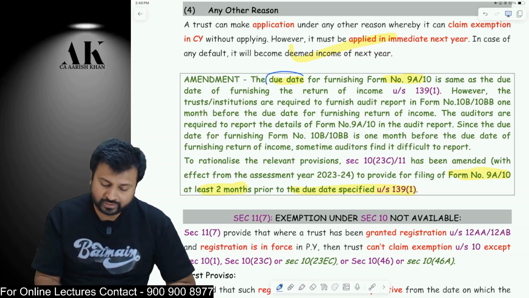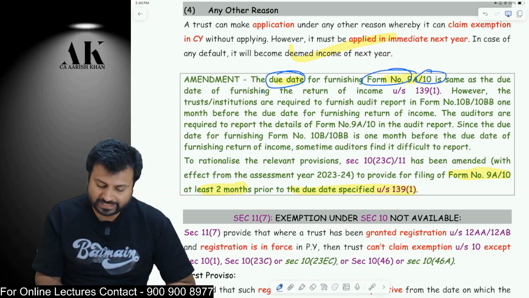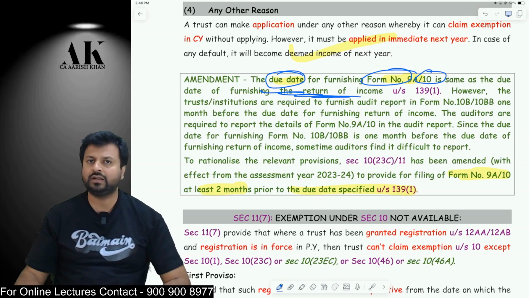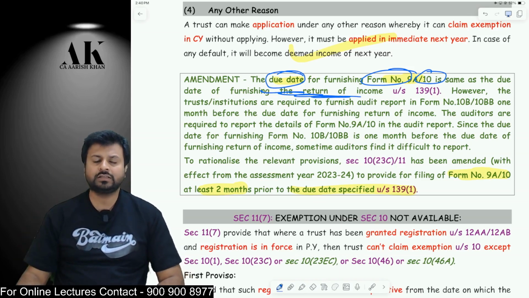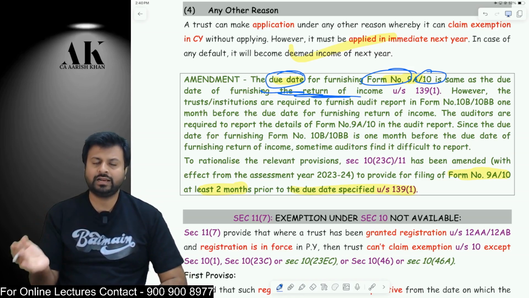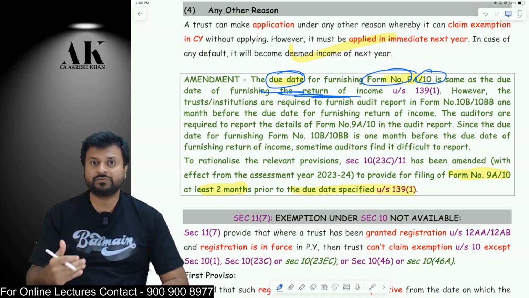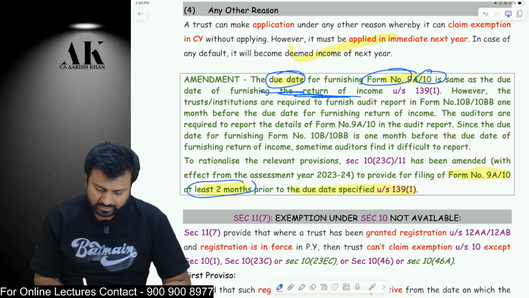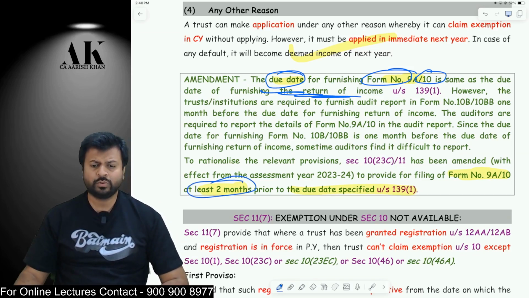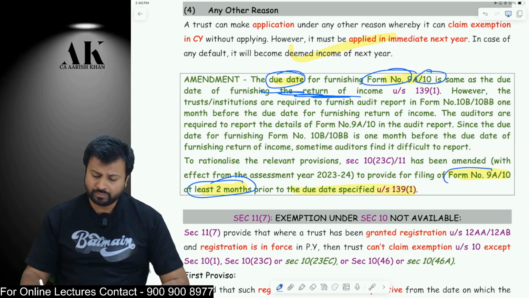Earlier, the due date for furnishing Form 9A and Form 10 was the same as the due date of filing of return under 139(1). So, whenever the trust files the return, and the trust generally files the return on 31st of October, Form 9A and Form 10 used to be filed along with the return of income. But now the date of filing this form has been preponed by 2 months.